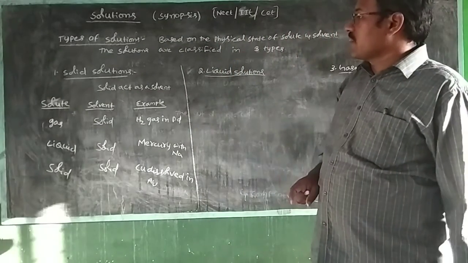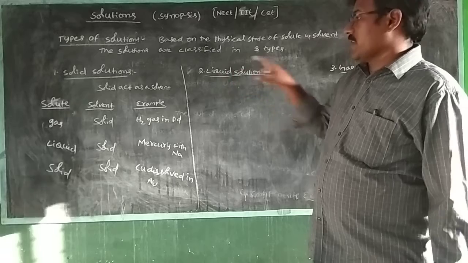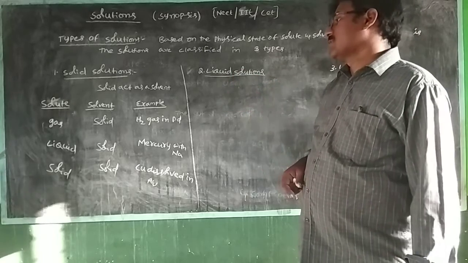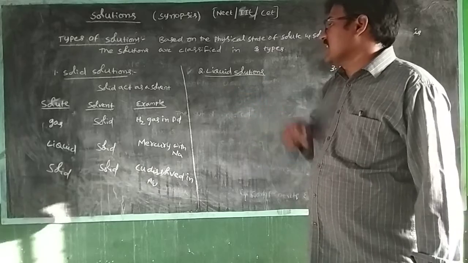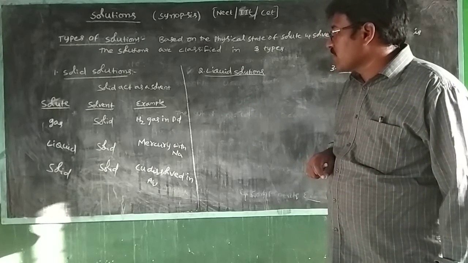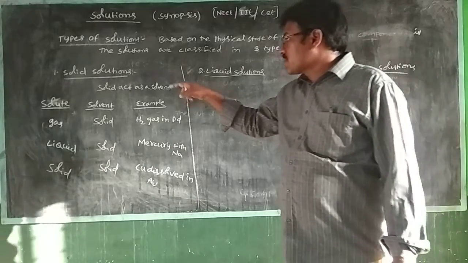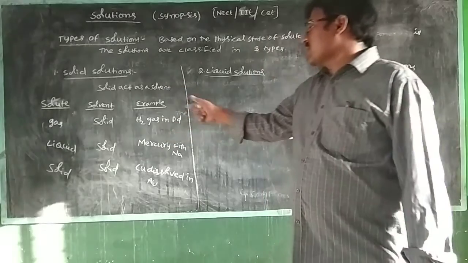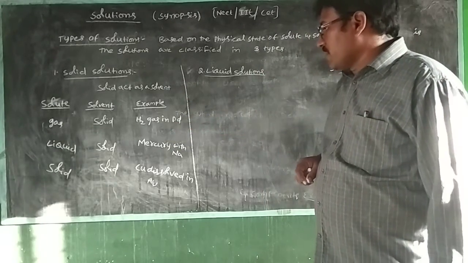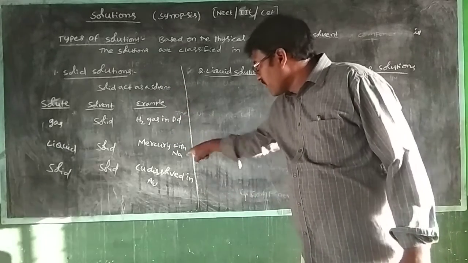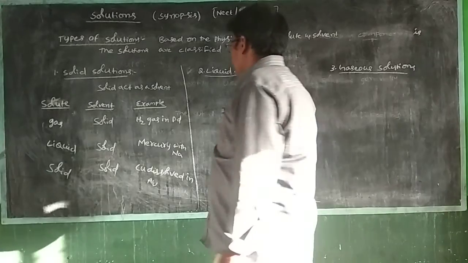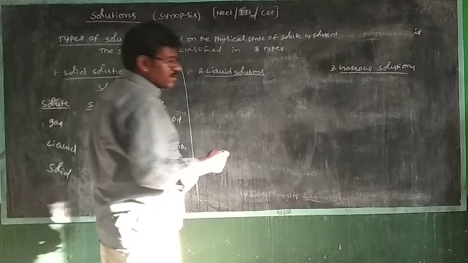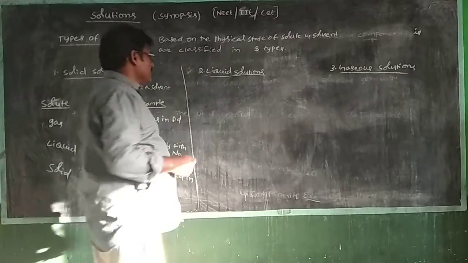Solid acts as a solvent. Solute gas, solvent is solid: gas in solid type, the example is hydrogen gas in palladium. Solute liquid, solvent is solid: mercury with sodium. Solute solid: copper dissolved in AU. AU means gold. Another one is liquid solutions, where liquid acts as a solvent.